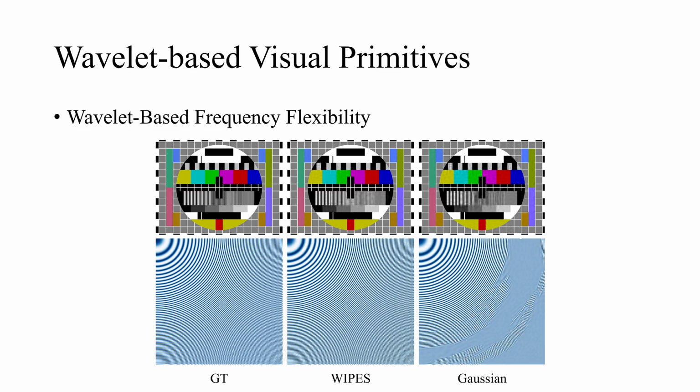This slide provides a compelling demonstration of WIPES's core advantage. When tasked with representing these high-frequency Moire patterns, the Gaussian-based approach exhibits a clear modeling failure. Its low-pass bias makes it impossible to represent these signals correctly. In contrast, WIPES primitives learn the appropriate local frequencies, resulting in a near-perfect reconstruction. This isn't just an incremental improvement. It's a fundamental solution to the spectral limitations of prior explicit methods.